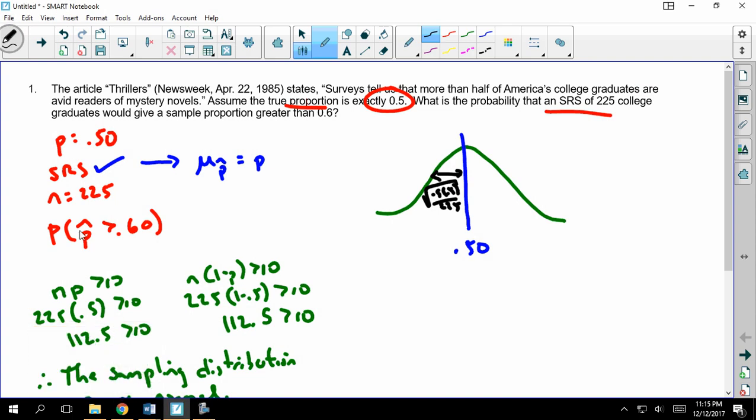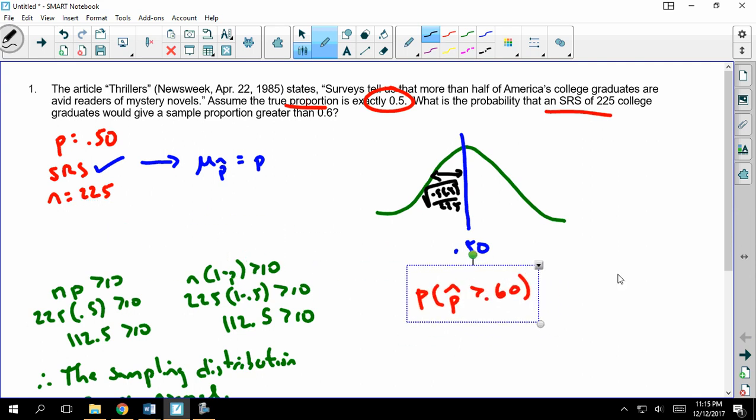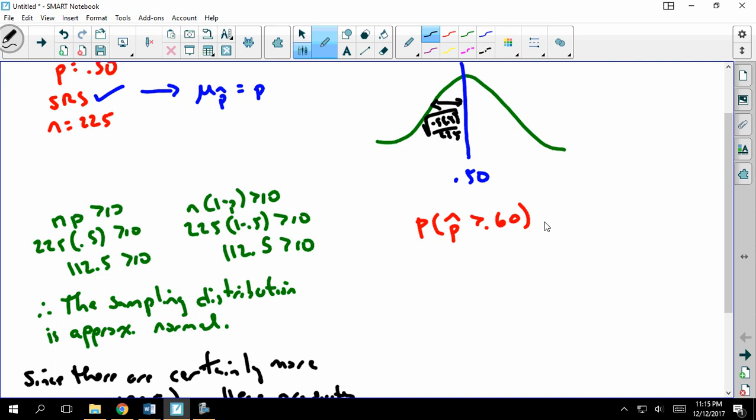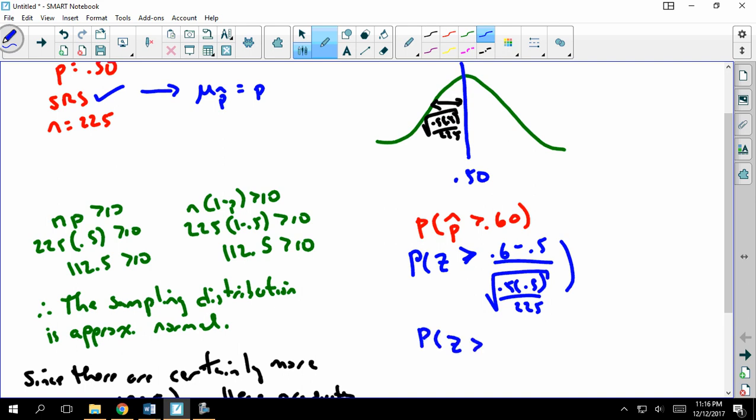Now it's simply a matter of taking this, standardizing it according to this mean and standard deviation, and going from there. So now I have the probability Z is greater than 0.6 minus 0.5 over the square root of 0.5 times 1 minus 0.5 over 225. That's the same as Z is greater than 0.1 over 0.03. It's about 0.03 right there.